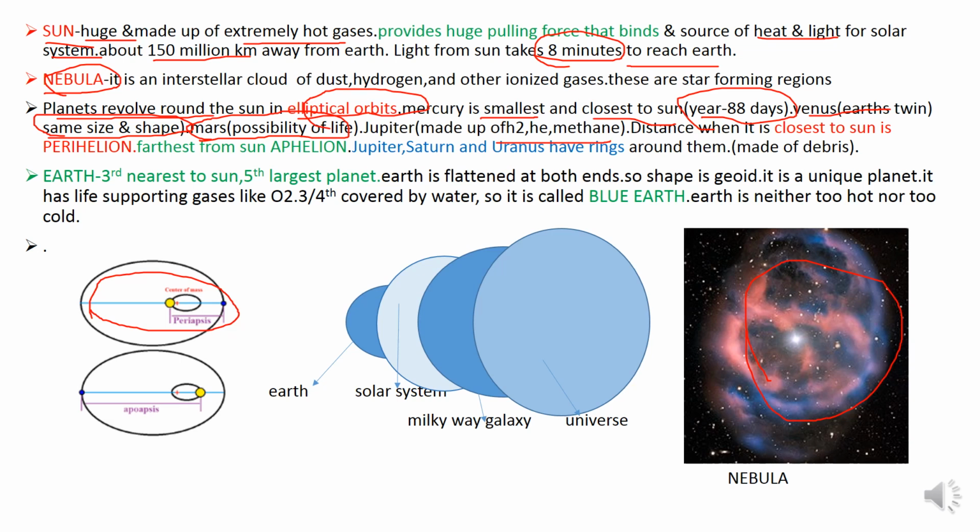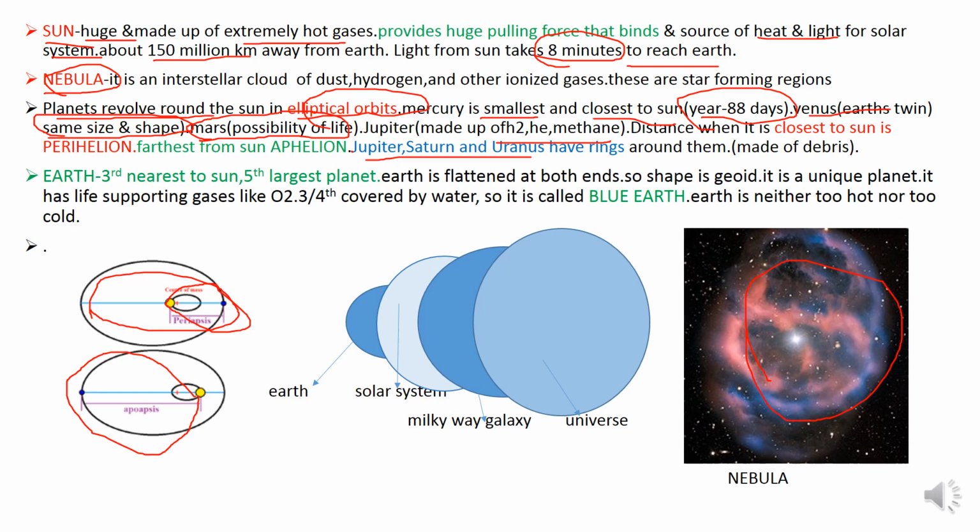Planets revolve around the sun in elliptical orbits. When the planet is closest to the sun, it is called perihelion, and when it is farthest from the sun, it is called aphelion. Now Jupiter, Saturn and Uranus have rings around them. These rings are made up of debris.